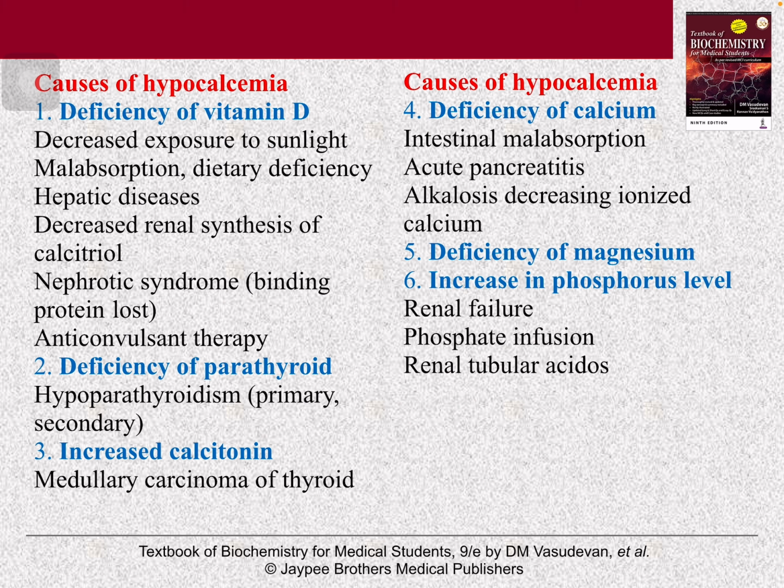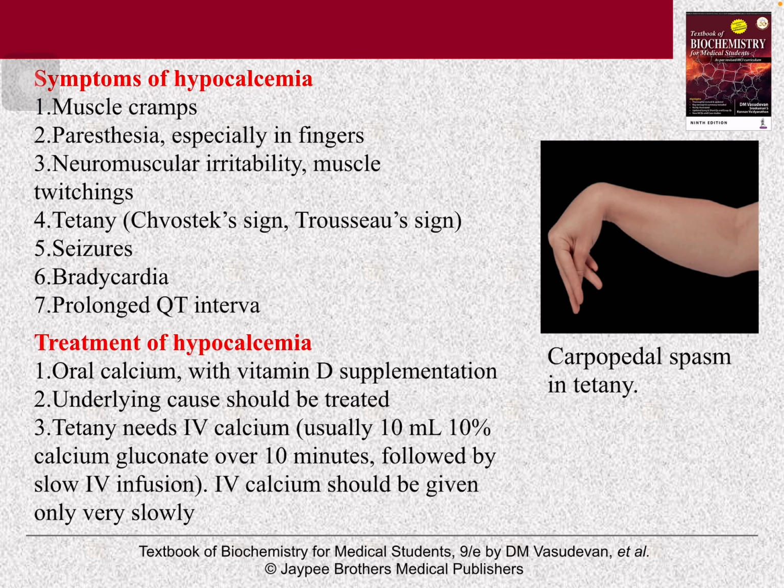Fourth one is deficiency of calcium absorption in case of intestinal malabsorption, acute pancreatitis, and alkalosis. Fifth one is deficiency of magnesium, which also leads to hypocalcemia. Sixth one is increase in phosphate level, that is in renal failure, phosphate infusion, renal tubular acidosis.